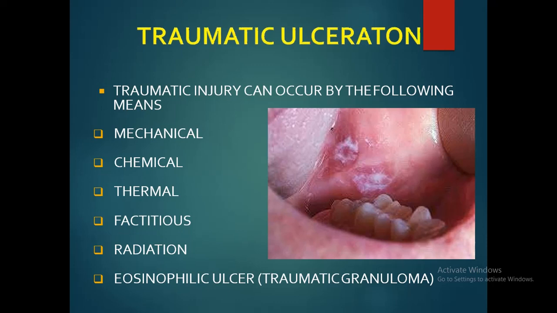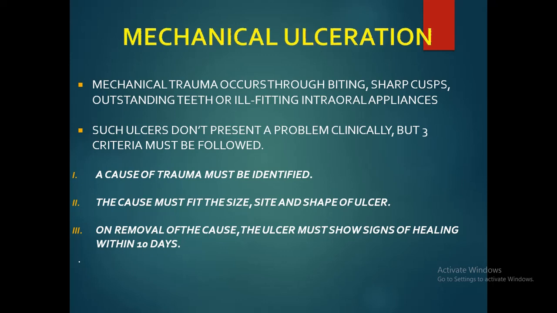Traumatic injury can occur by the following means: mechanical, chemical, thermal, factitious, radiation and eosinophilic ulcer. First is the mechanical ulceration. Mechanical trauma occurs through biting, sharp cusps, outstanding teeth or ill-fitting dentures or intraoral appliances.